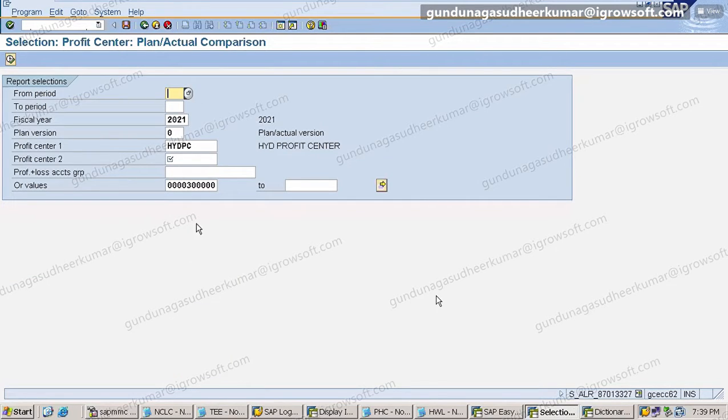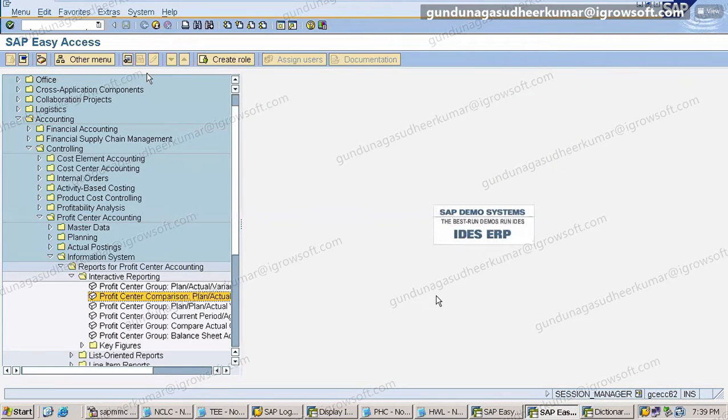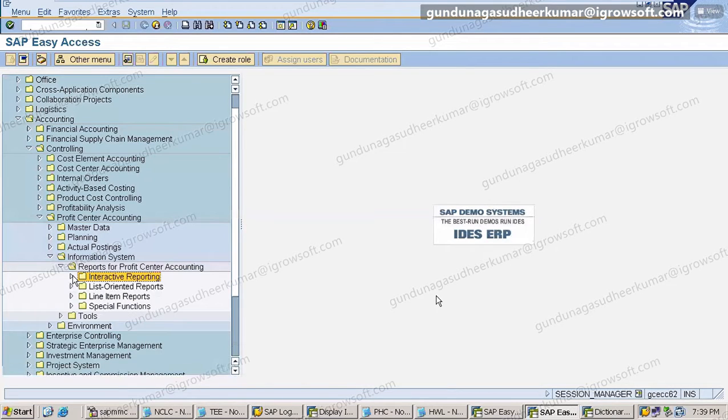When you are comparing, you usually compare two things. Three things you don't generally compare. If you have a requirement, for example four or five profit centers and you want to see all the reports at a time, see, the screen has a limitation. Your screen is 20 inches. If you want to see everything on one screen, you cannot.